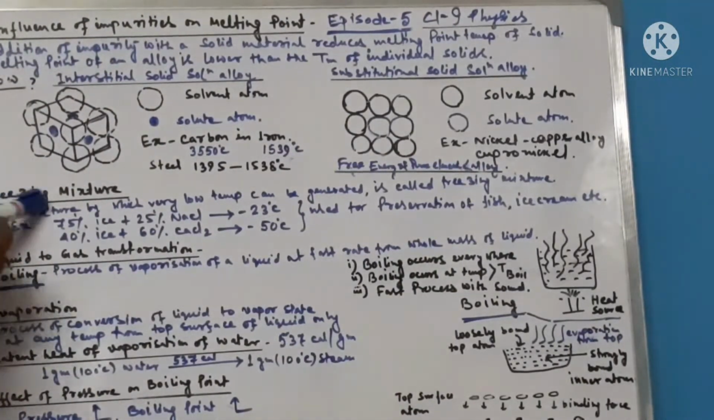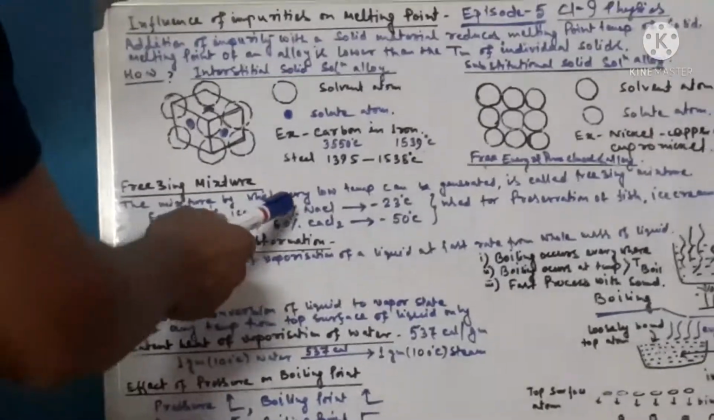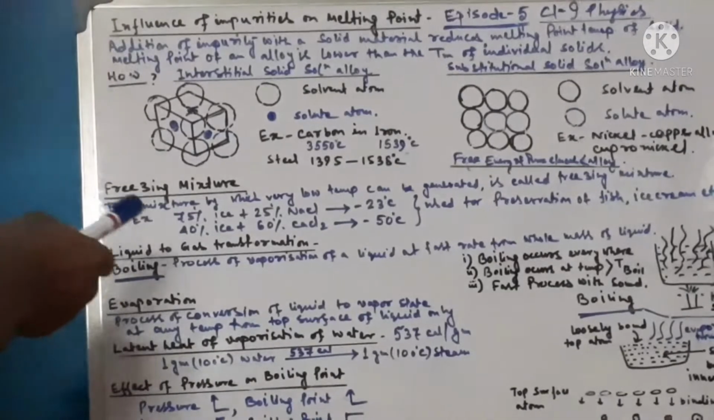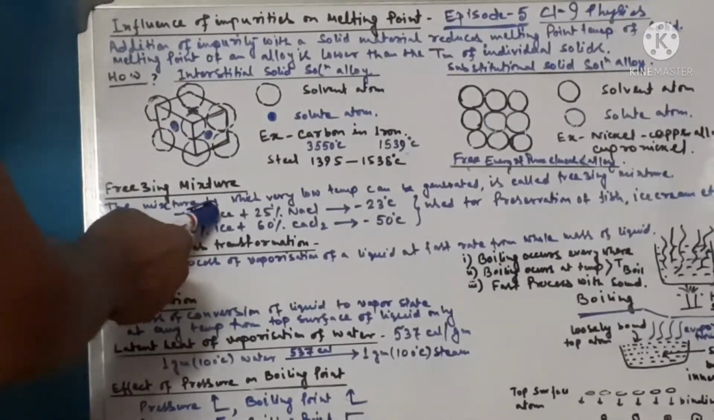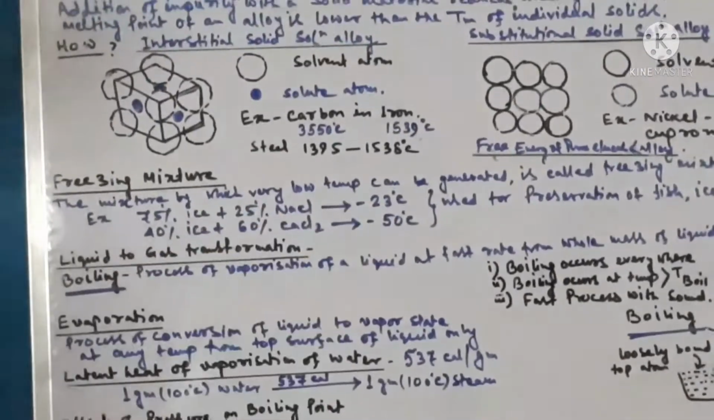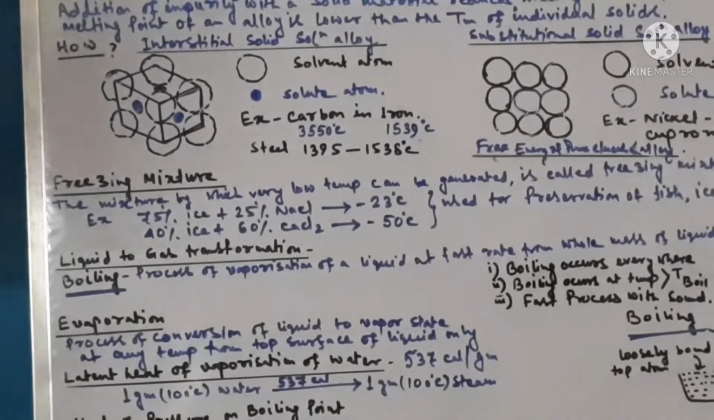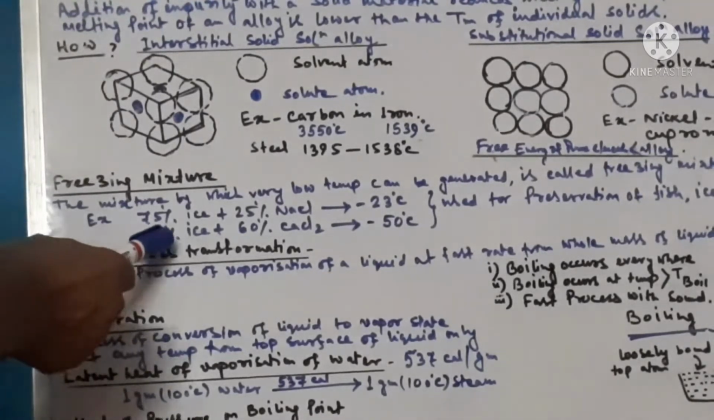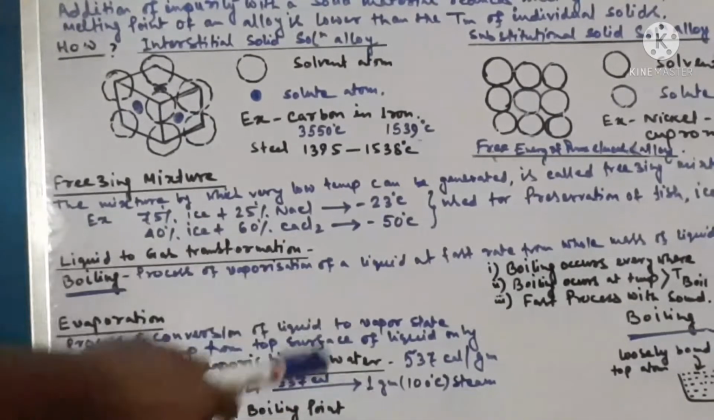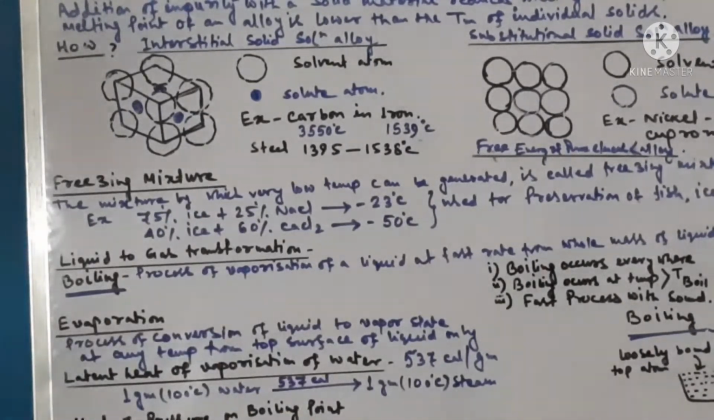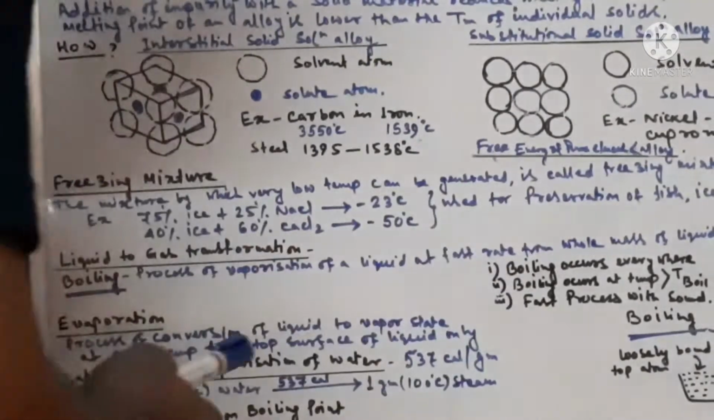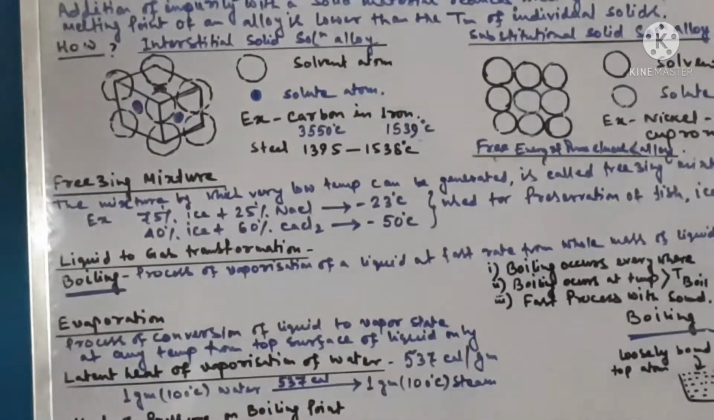Now let us come to the freezing mixture. The mixture by which very low temperature can be generated is called freezing mixture. If we add 75 mass percent of ice and 25 mass percent of sodium chloride, it will produce minus 23 degree centigrade, and addition of 40 mass percent ice and 60 percent calcium chloride will produce minus 50 degree centigrade of temperature, that is very low temperature. And this type of freezing mixture is used for preservation of fish, ice cream, etc.